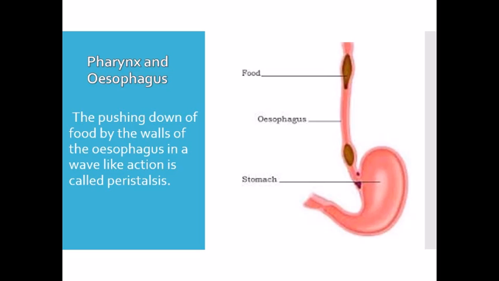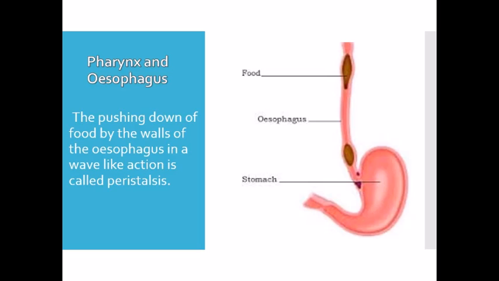Next is the pharynx and esophagus. The chewed food is pushed into a long and narrow muscular tube called the food pipe or esophagus through another short muscular tube which is called the pharynx. You can see this in this picture. Here the slightly digested food enters the food pipe, and the walls of the esophagus start contracting and expanding to push the food down into the stomach.